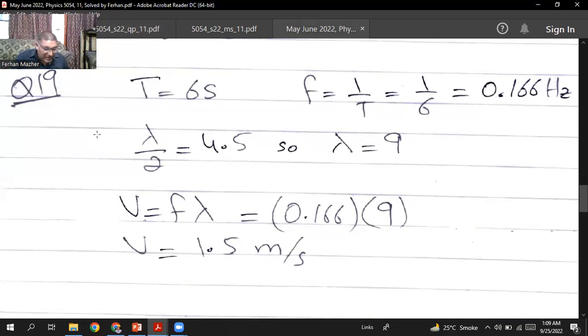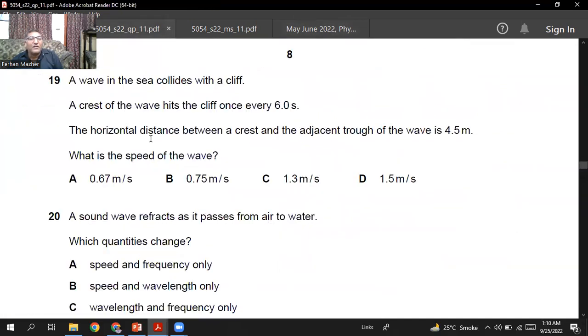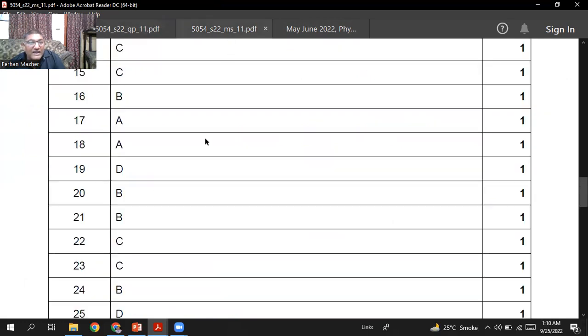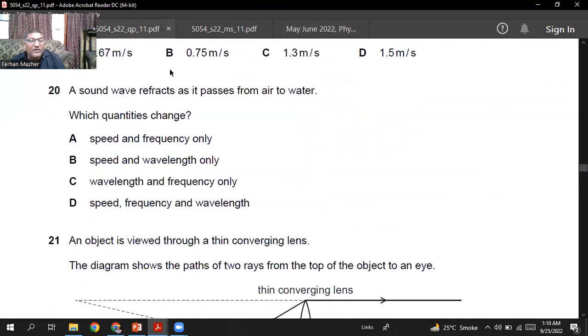The velocity of the wave is v equals f lambda. So that will be 0.166 multiplied by 9, which is 1.5 meters per second. So for question number 19, D is the right option. Okay, so we are going to the next question.